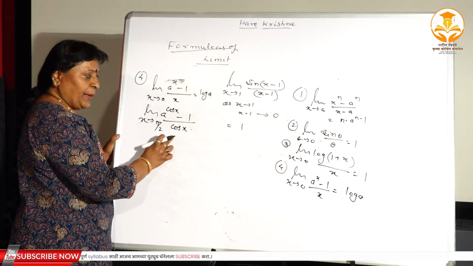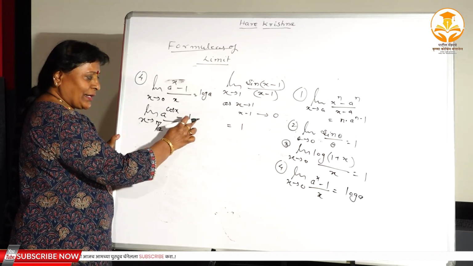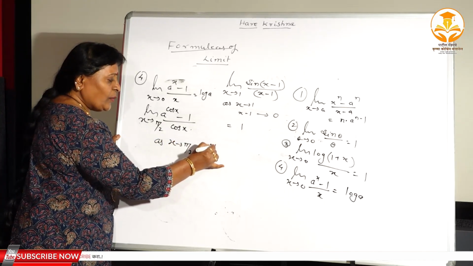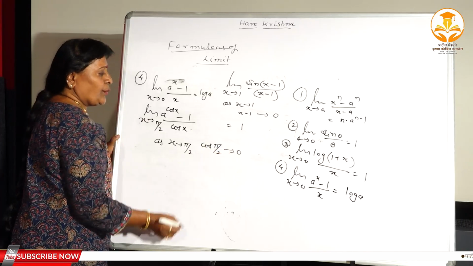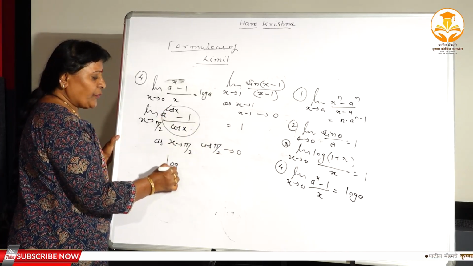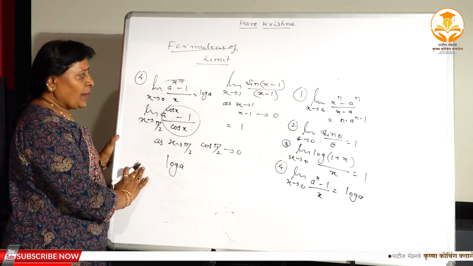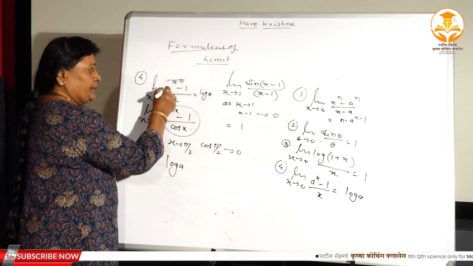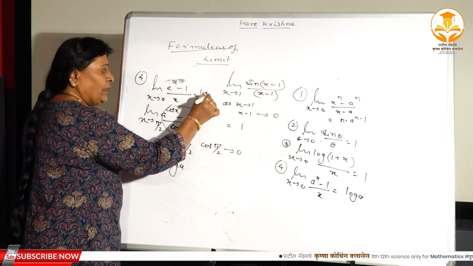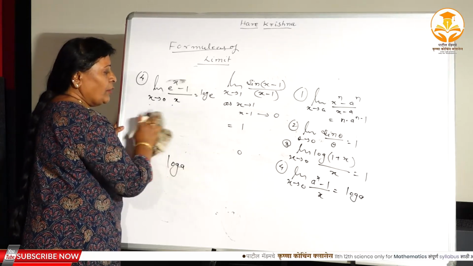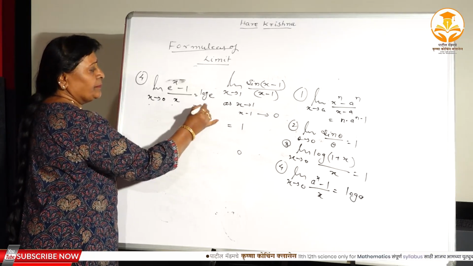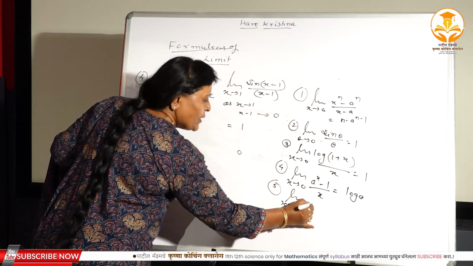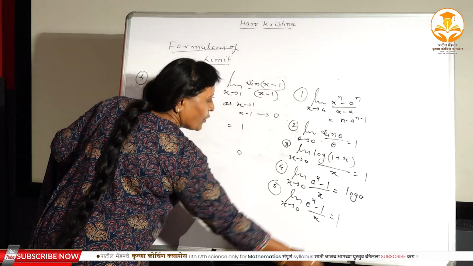Because the power is repeated in the denominator, -1 is strictly there, and as x tends to π/2, cos π/2 also approaches towards 0. Now the limit of this function is nothing but log a. So this is about the fourth formula, and on the basis of this, suppose there is an e, then the answer is log e. And what is the value of log e? The log e is always equal to 1, right? Therefore the fifth formula here: limit x tends to 0, e raised to x minus 1 divided by x, is always equal to 1.